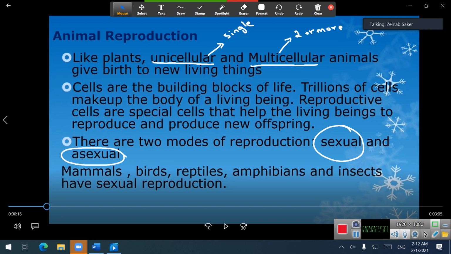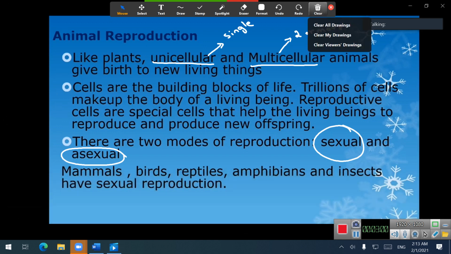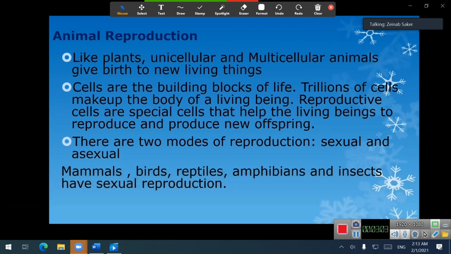Let's continue. Cells are the building blocks of life. Trillions of cells make up the body of a living being. Reproductive cells are special cells that help the living being to reproduce and produce new offspring. There are two modes of reproduction: sexual and asexual. Mammals, birds, reptiles, and amphibians, insects have sexual reproduction. The definition of asexual and how animals give birth during asexual reproduction.